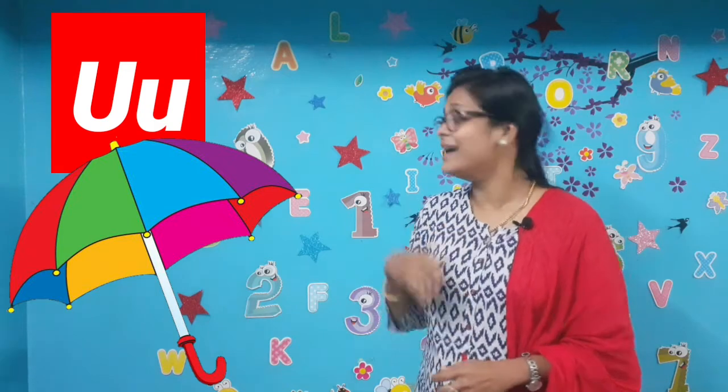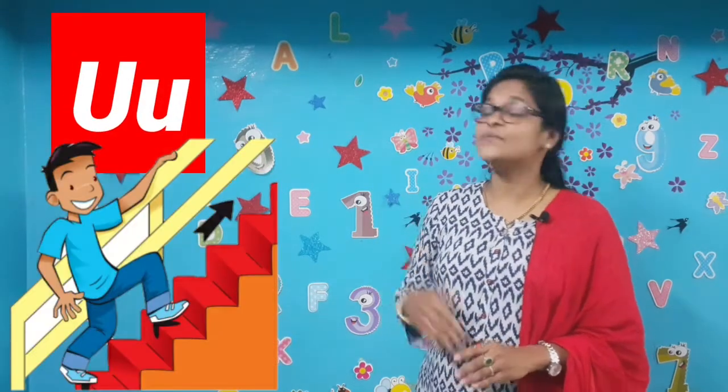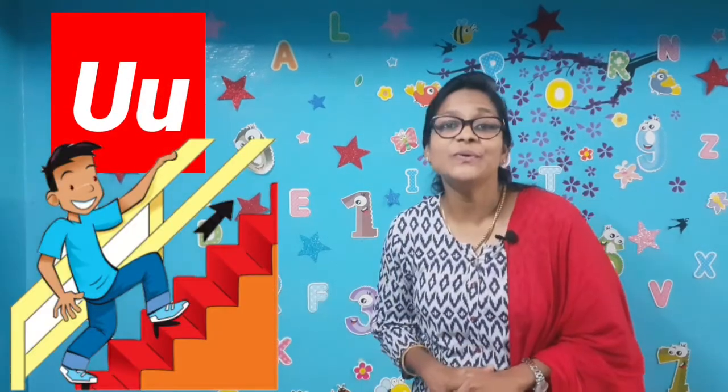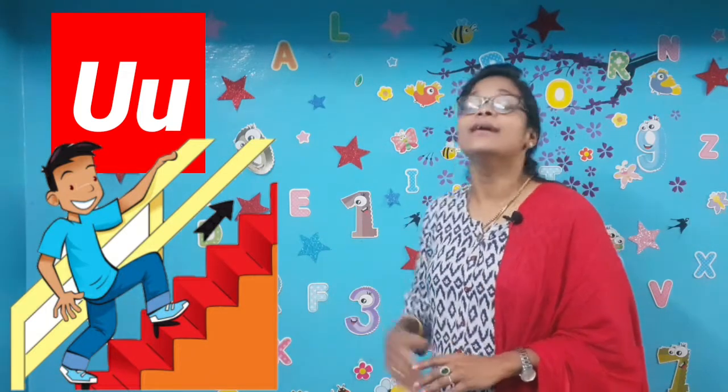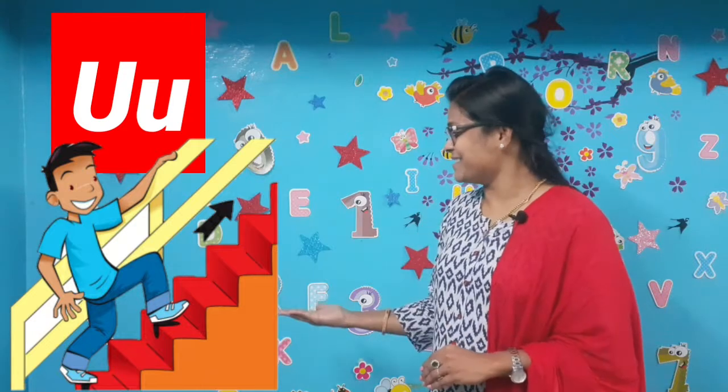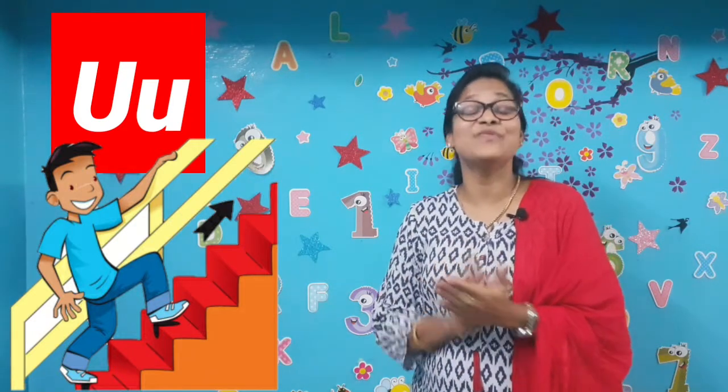U is for umbrella. Umbrella. U is for upstairs. Upstairs. Very good kids, very good.